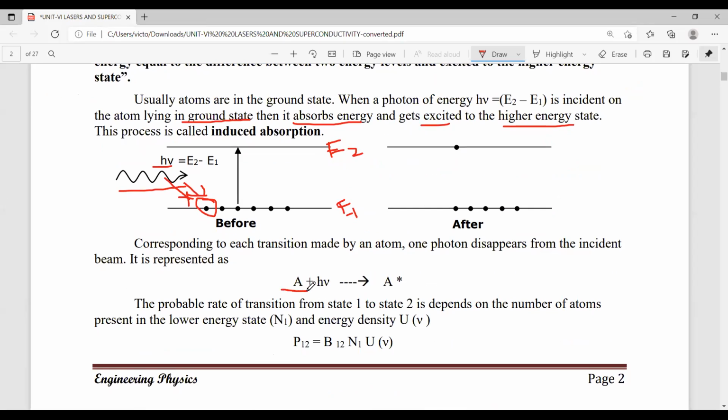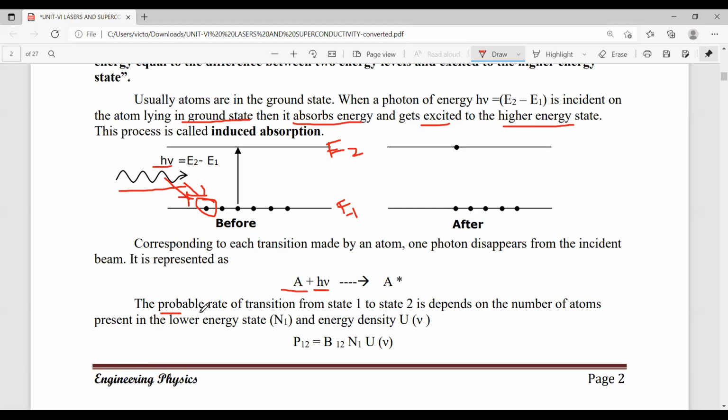Now, it will be clearly explained with an expression mathematically. A is the atom, a corresponding transition atom. If we give one photon of energy, that means this atom absorbs this photon of energy. Photon energy is equal to h nu. Now this is the excited atom, indicated by the letter A star. Here we are discussing only one atom, but in a material, a large number of atoms are closely packed. That means this transition takes place in more and more atoms.